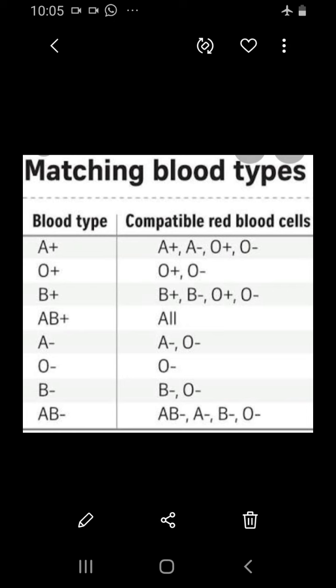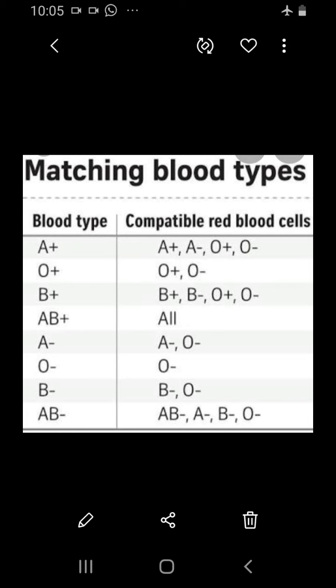Next, let's see about the differentiation. That is the next differentiation according to the positive and negative type. So how was it differentiated? According to the factor, the presence of the RH factor was discovered in the RBCs. So RBCs also have a special factor called the RH factor.